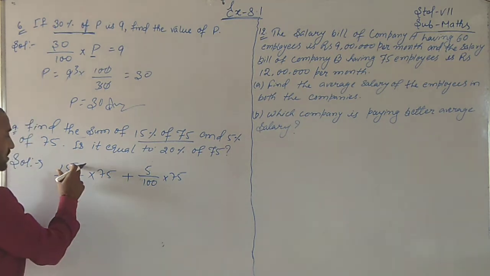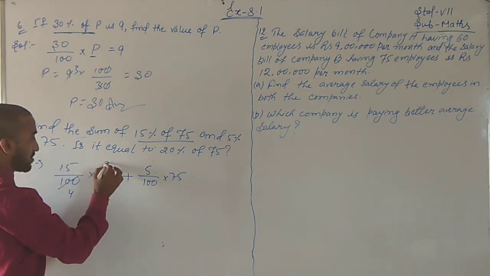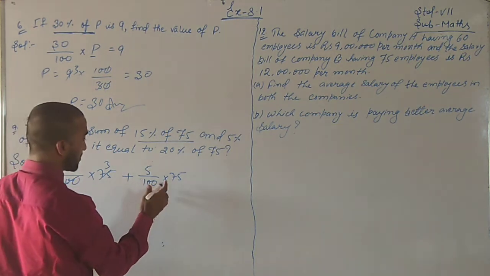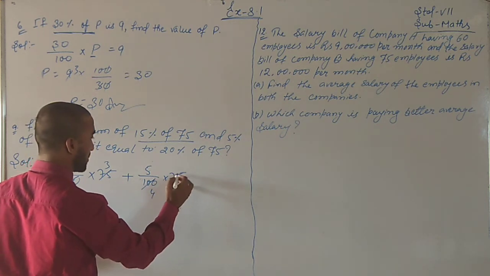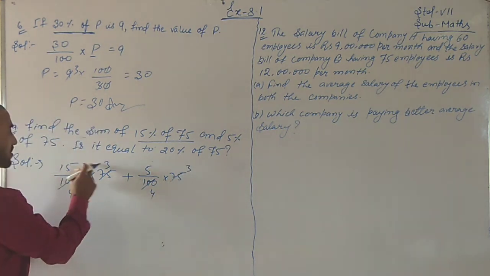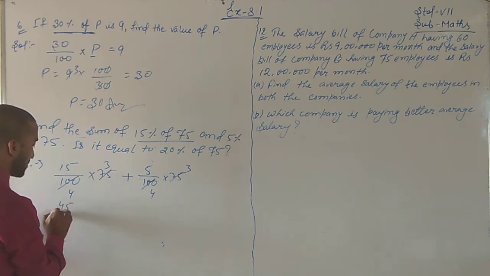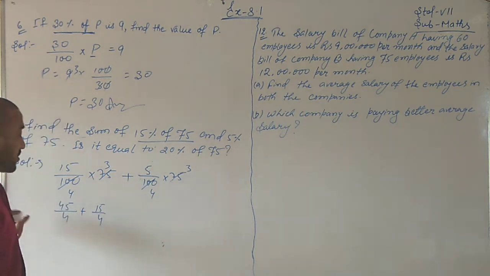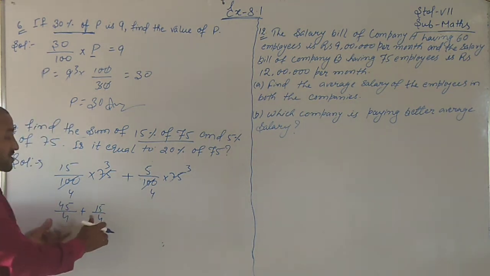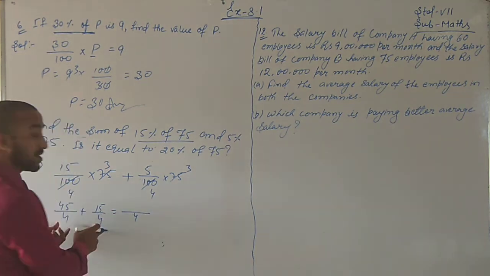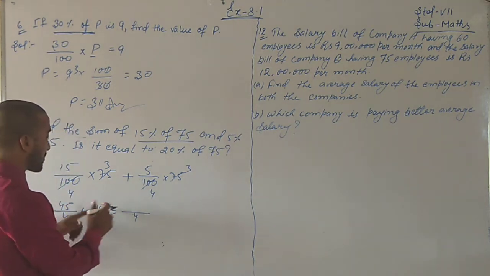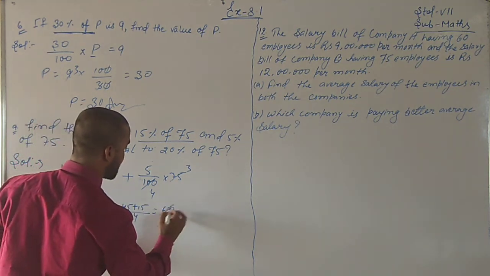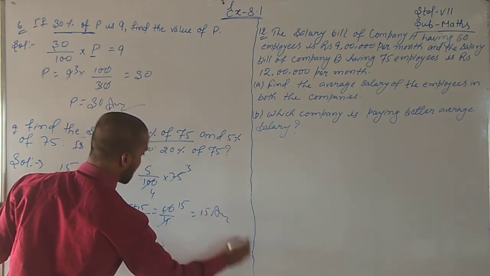Find out the sum. It is 4, it will be 3. 25 fours are 100, 25 threes are 75. Here it is also the same, 4 and 3. What you have done? 15 threes are 45 by 4 plus 5 threes are 15 by 4. If the denominator is equal, there is no need to find the LCM. 45 plus 15 is 60 by 4. It means 15. What answer will come?